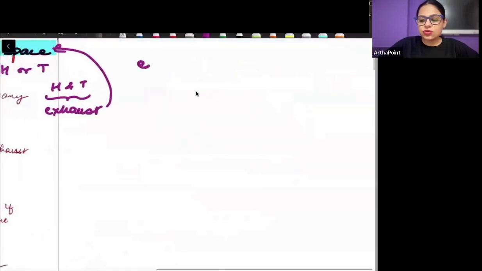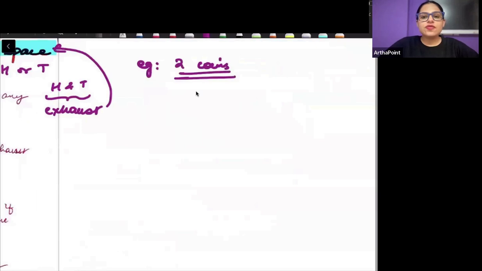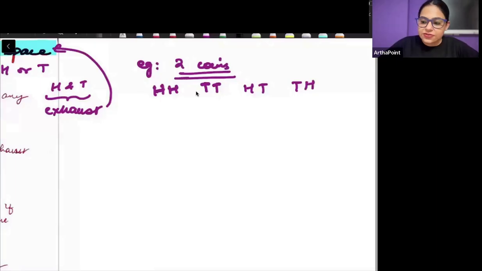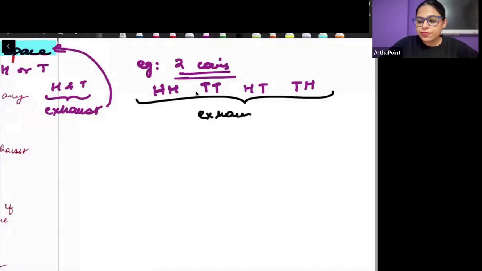Similarly, suppose I tell you that I toss two coins, right? So when I toss two coins, I can either get two heads, two tails, first head second tail, first tail second head. These four events together, they exhaust the entire sample space. There is no fifth thing that can take place.